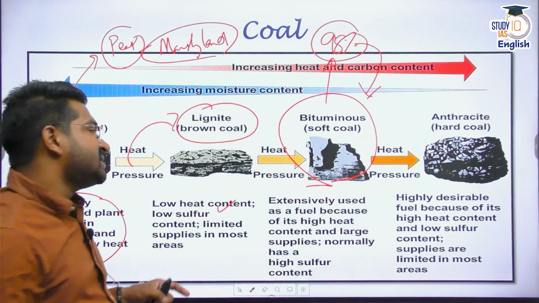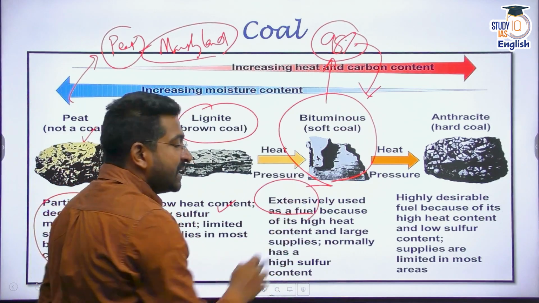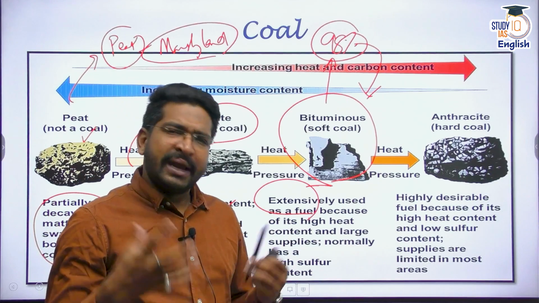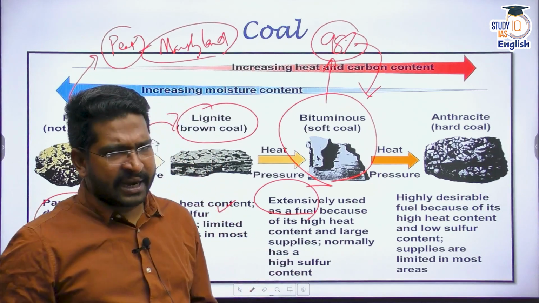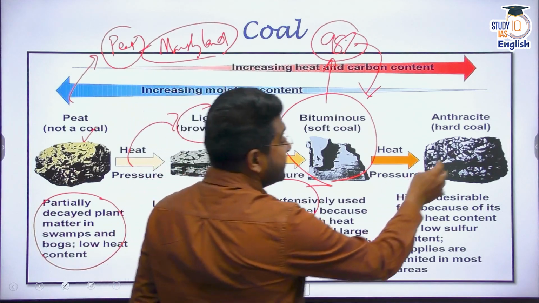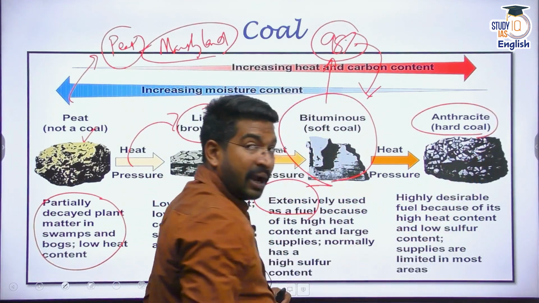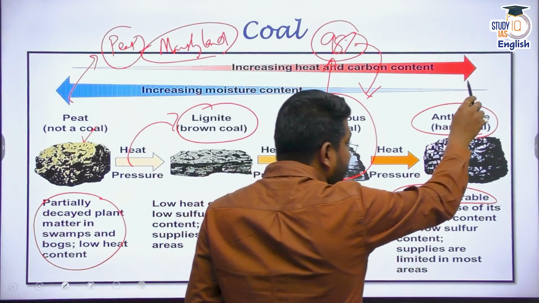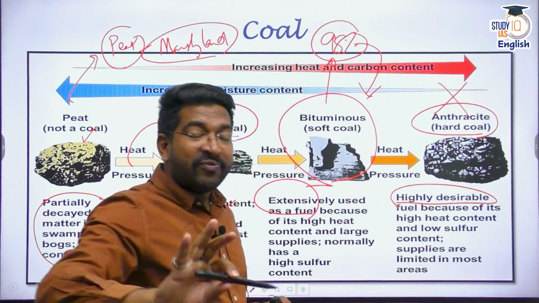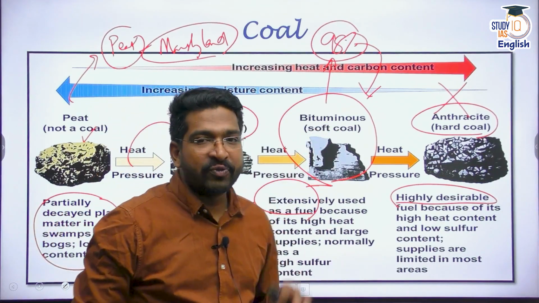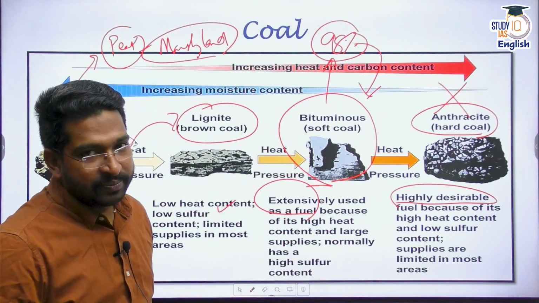Now, this is extensively used as fuel because it has higher calorific value and low moisture content. It has a high content of sulfur as well, but the topmost quality of coal is anthracite. It is also called hard coal, and this is highly desirable. And very sadly, we do not find large reserves of anthracite coal in India. What we find in India is bituminous coal, right?